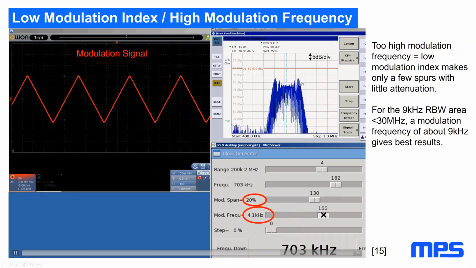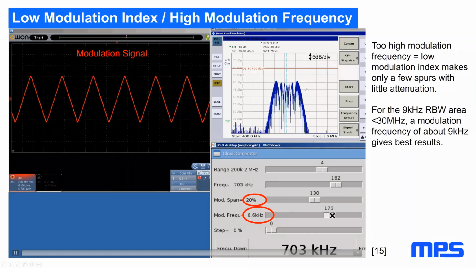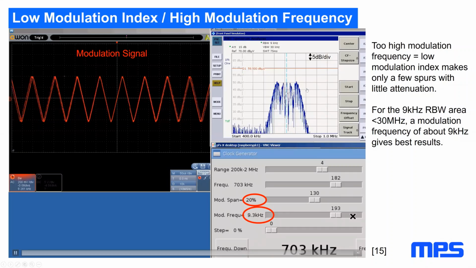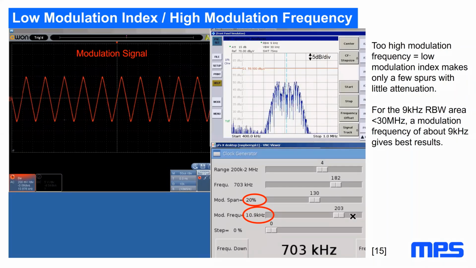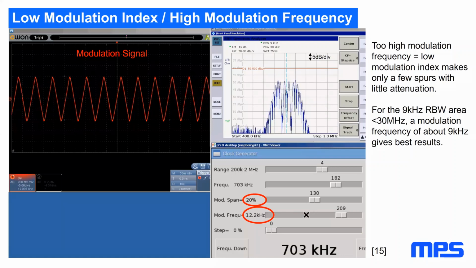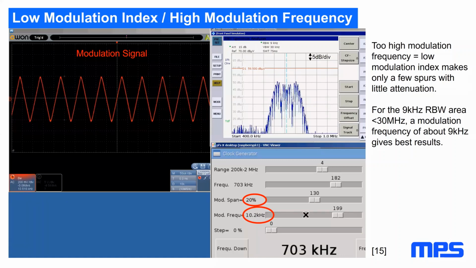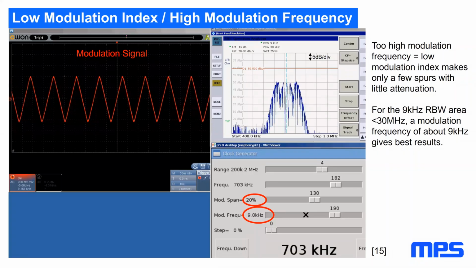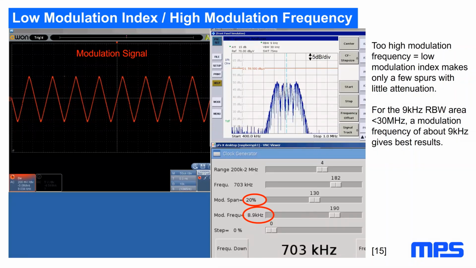So we don't get that much attenuation with very low switching frequencies, modulation frequencies. So there seems to be an optimal modulation frequency where we get the best results. It's astonishingly around the resolution bandwidth itself where we typically get the best results. So that's about 10 dB of attenuation. That's a triangle modulation signal I used for this test.